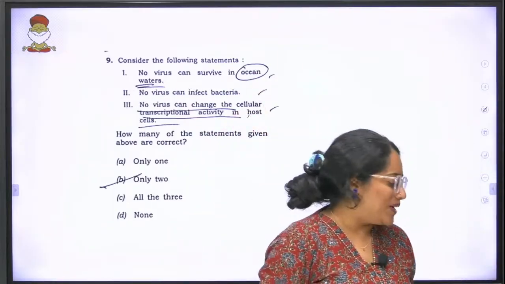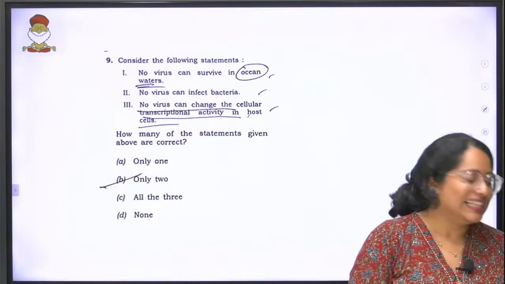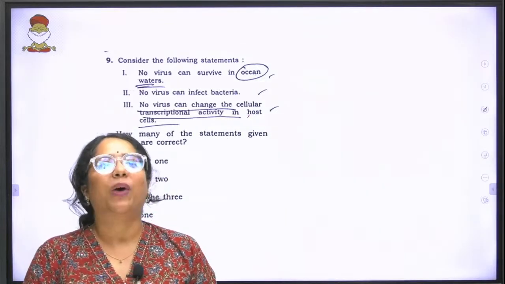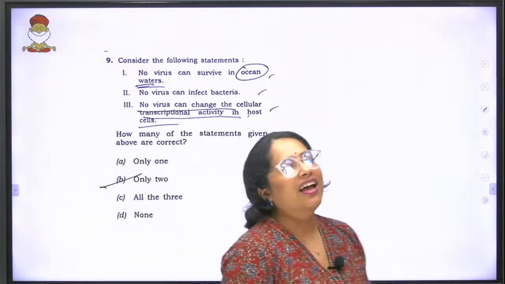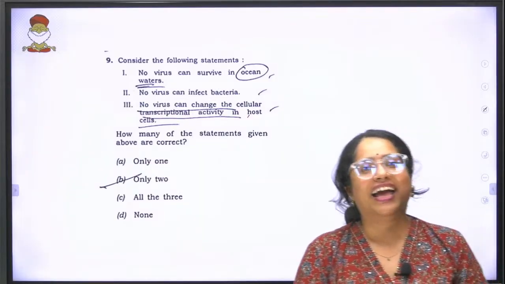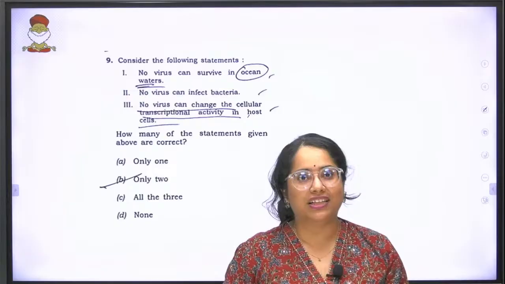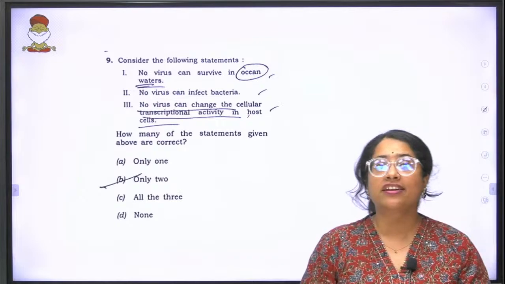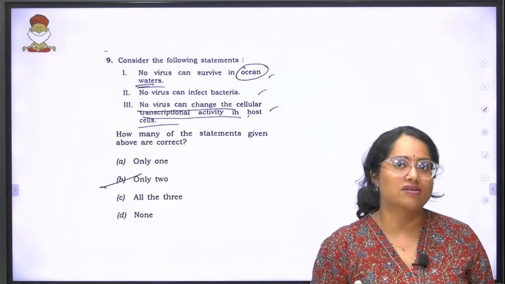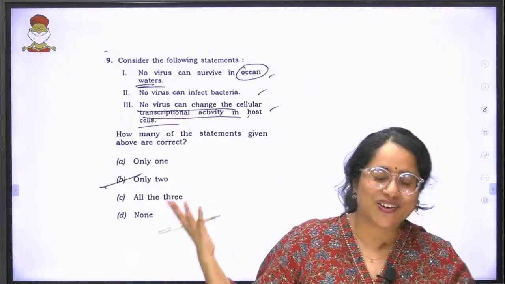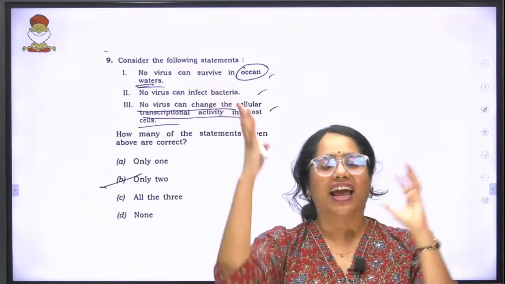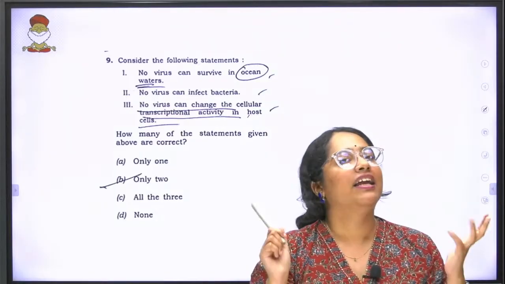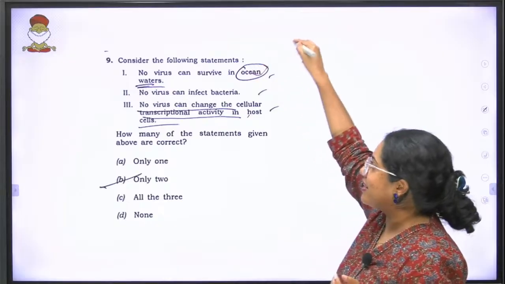Oh, the virus question. Question number 9 that is there in your science and tech. Consider the following statements. This is one thing that when we take in our class we say virus, bacteria, fungi. If you don't know the exception for these things, go with your better judgment. So when you look at this over here, they're saying no virus can survive in ocean waters. Why not? Okay, virus can survive in any particular situation, but there's not an active antiviral agent that is there. You have marine viruses. That statement is correct.